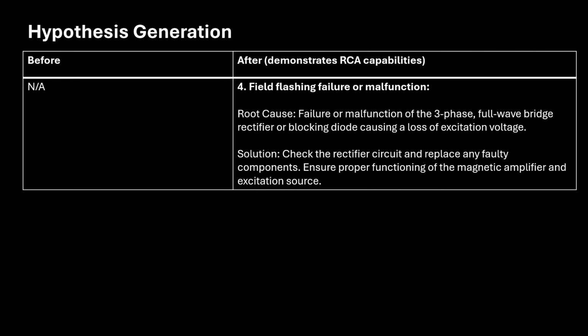Yep. So the previous one, it had three hypotheses. This is the fourth one from the fine tuning. So we can see that it says field flashing failure or malfunction. Root cause: failure or malfunction of the three-phase full-wave bridge rectifier or blocking diode, causing a loss in excitation voltage. Check the rectifier circuit, replace any faulty components, ensure proper function of magnetic amplifier and excitation source. So maybe the language model here is saying that perhaps there was a voltage electricity that triggered something.